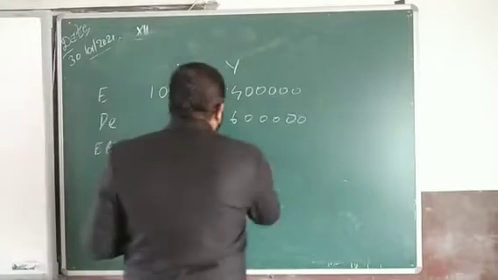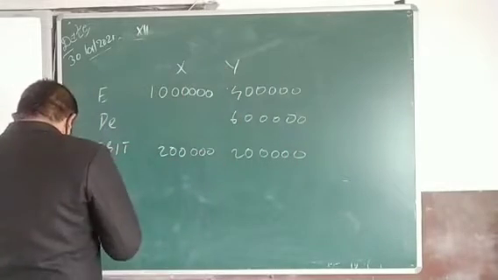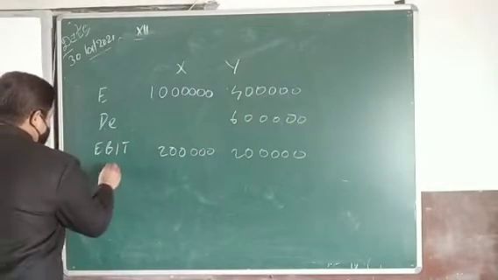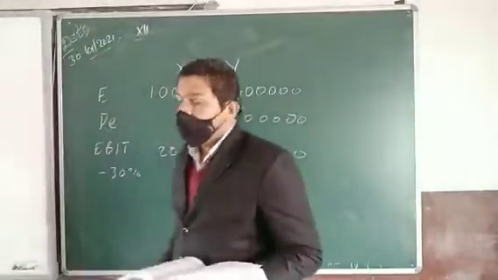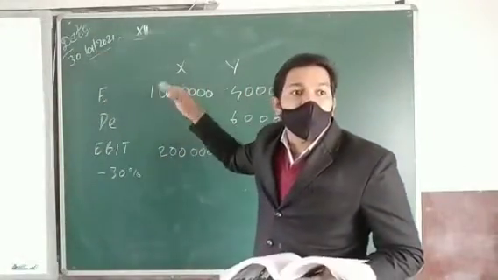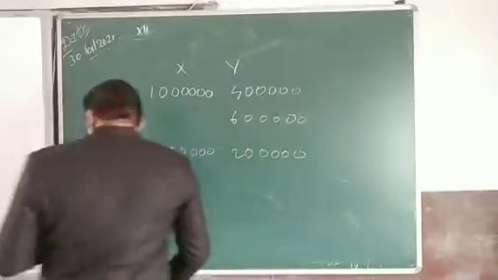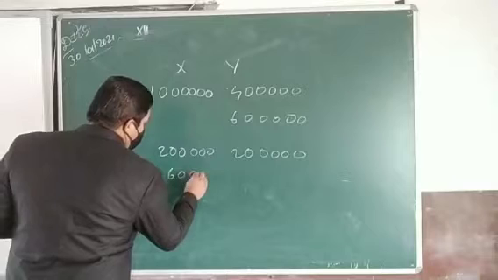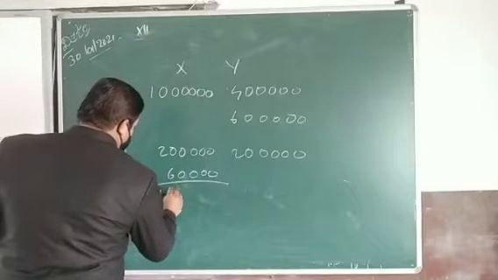Both companies got 2 lakhs. When you reduce tax, 30% of tax has to be reduced. For the total capital of 10 lakh rupees, they have to pay tax, so the tax amount will become 60,000. When you reduce it, we get 1,40,000.